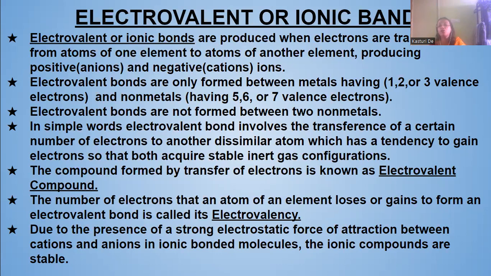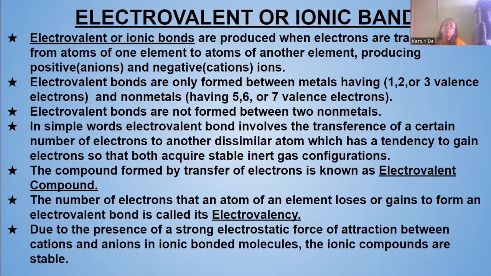And the number of electrons that an atom of an element loses or gains to form an electrovalent bond is called electrovalency. Valency, we know, is the number of electrons gained, lost, or shared, but here, as it is gained or lost, it is known as electrovalency. Electrovalent bond is forming, that's why electrovalency.